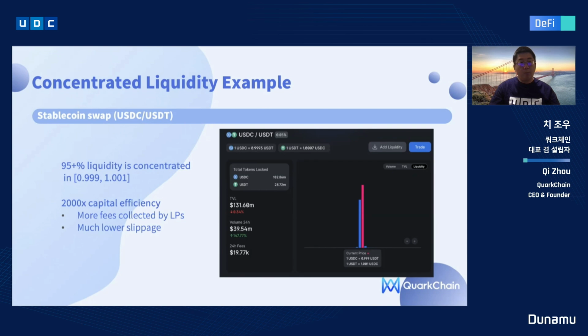By concentrating the liquidity just in this range, Uniswap V3 can achieve roughly 2,000 times the capital efficiency compared to Uniswap V2. That means that the LP, by supplying the same amount of assets, is expected to receive 2,000 times the fees collected by the protocol, and it can also result in much lower slippage.